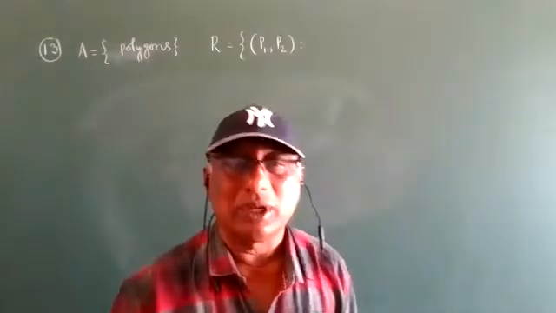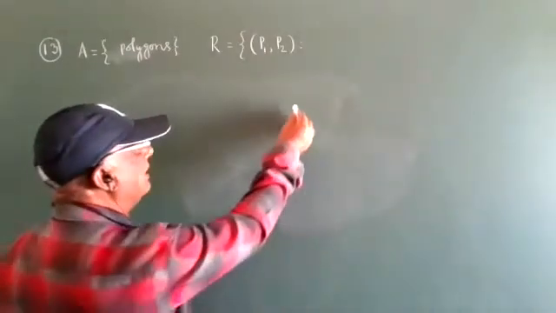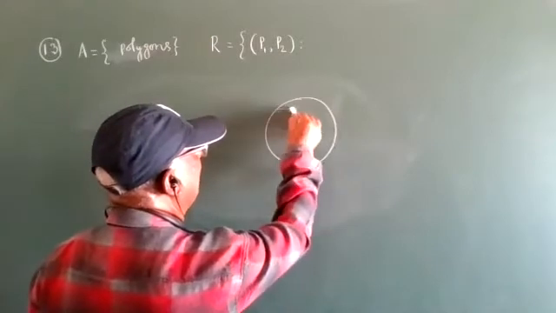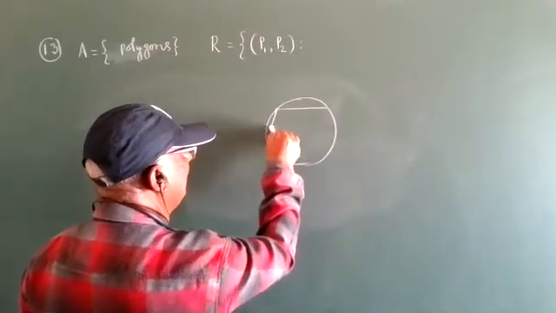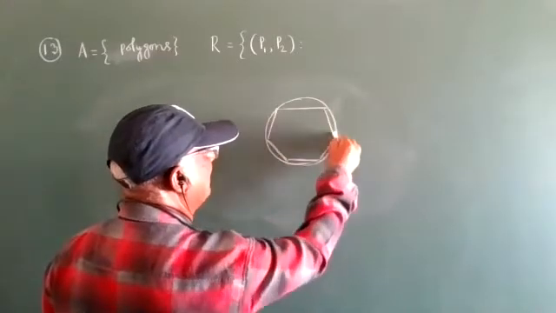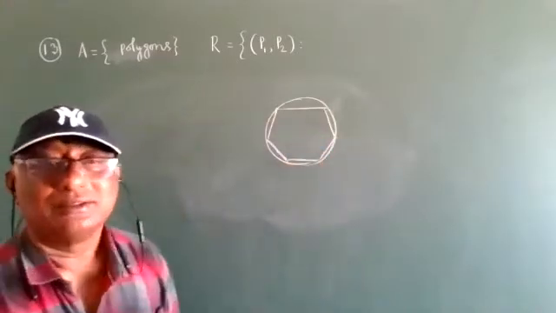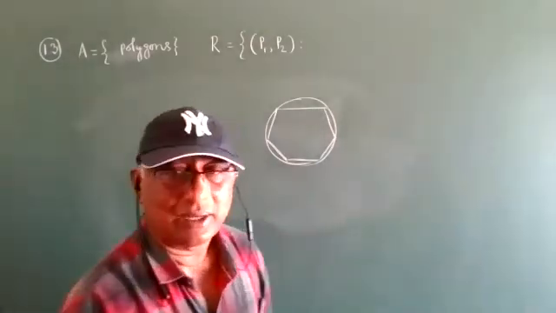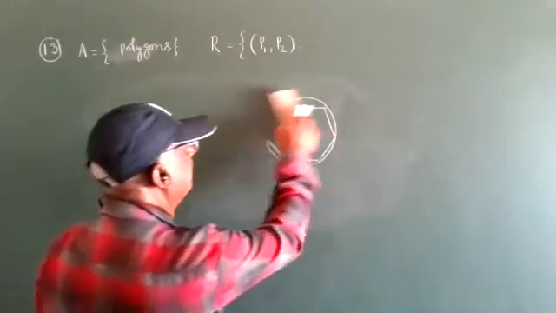Then for a circle, how can you convert it into a polygon? See, this is the circle. Now I will take it like this. So it is a hexagon, a polygon, inside the circle. Okay? So now we can write this.